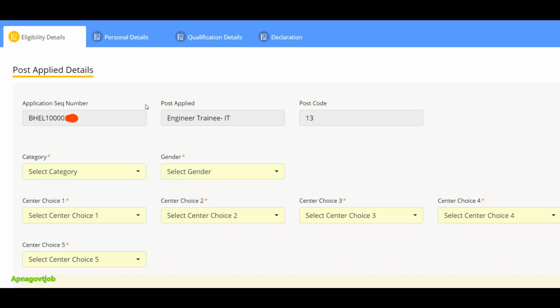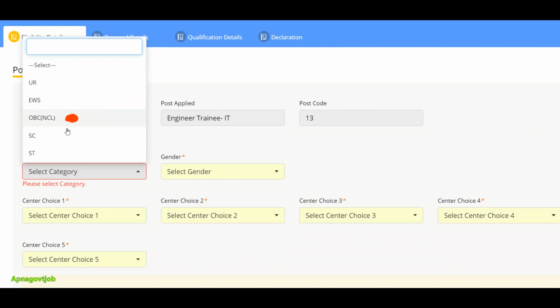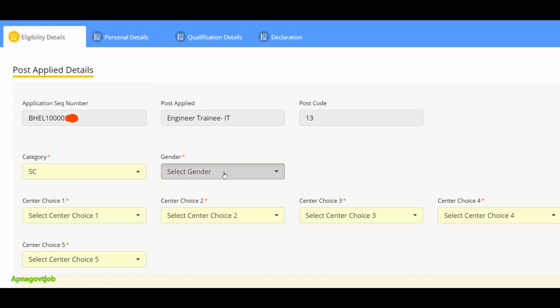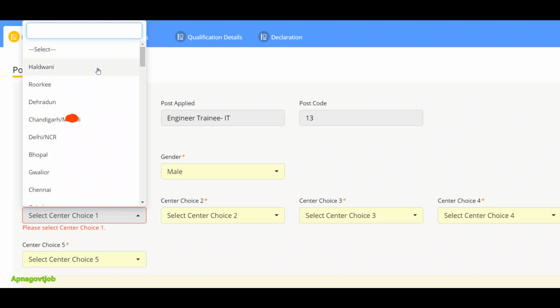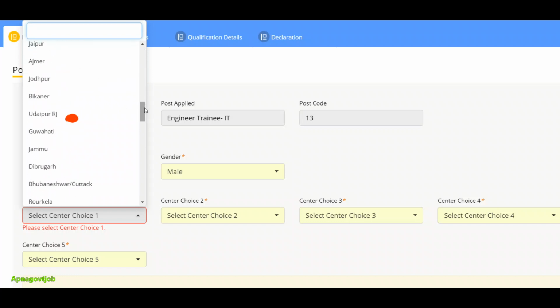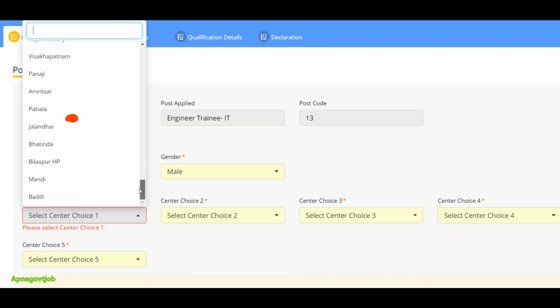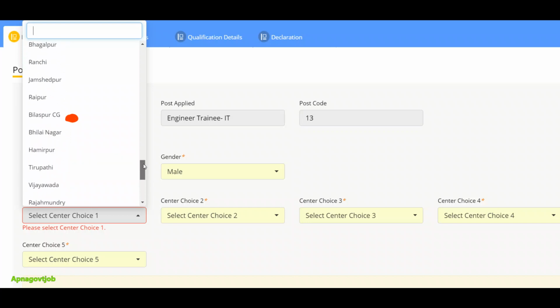Okay, application sequence number, post applied and postcode are already frozen now. Select your category here. Then select your gender. Okay, carefully select your gender. Then here we can give a total of 5 center choices, which is the good thing about BEL. Okay, so you can choose 5 centers for your examination. All over India you will get the center. I don't find any problem in that. So you can see the center list also in front of you.